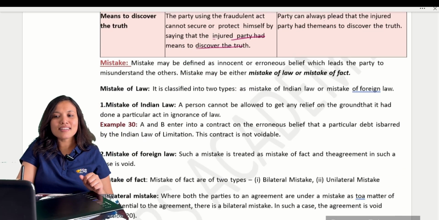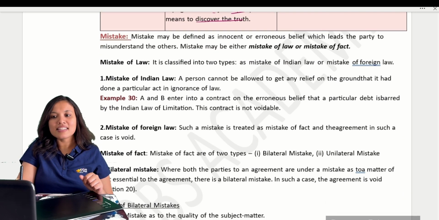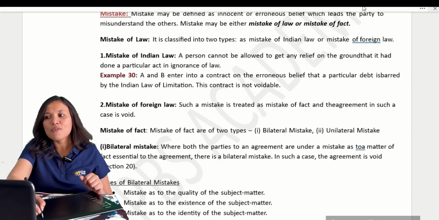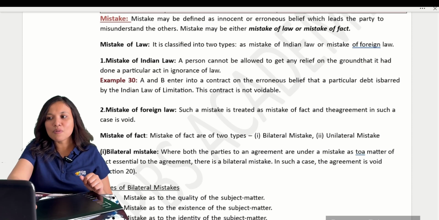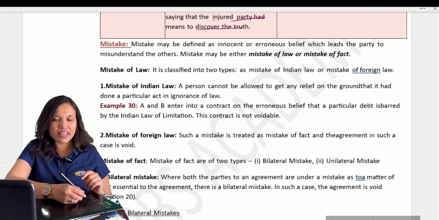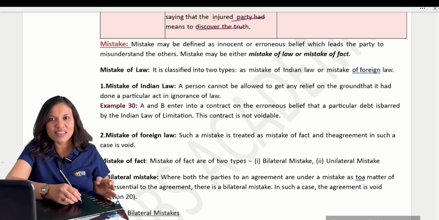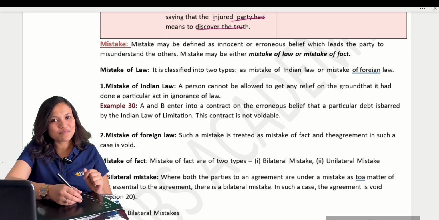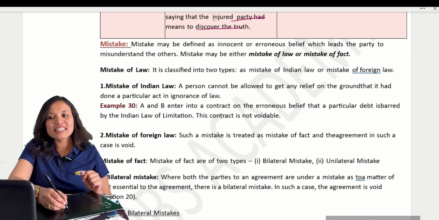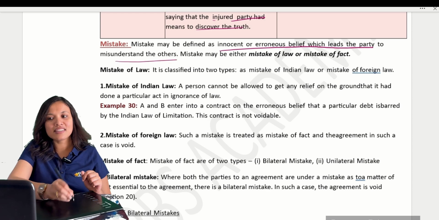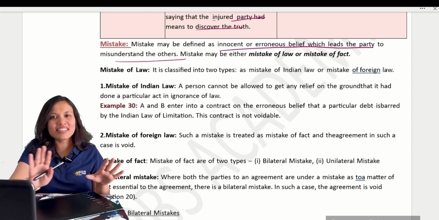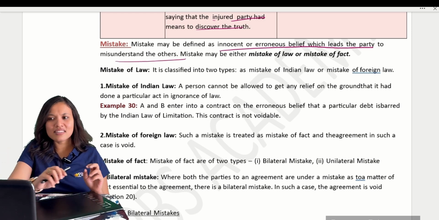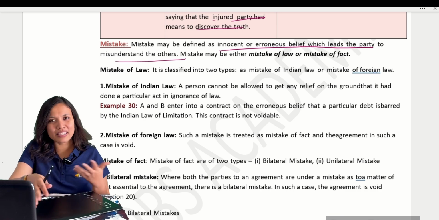Now coming to our last element of free consent, that is mistake. What is meant by mistake? How many times we say it: by mistake I have written, told by mistake. So many mistakes we do every day. So what does it mean? Innocent or erroneous belief which leads the party to misunderstand others. Innocently we are committing it, just an erroneous belief.